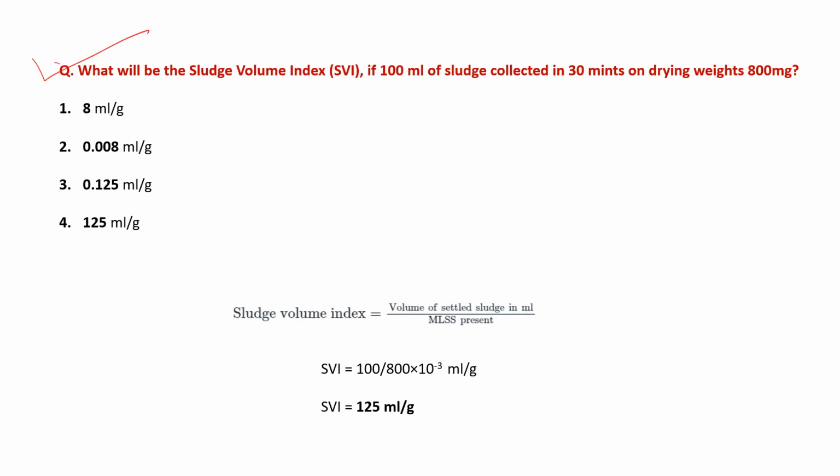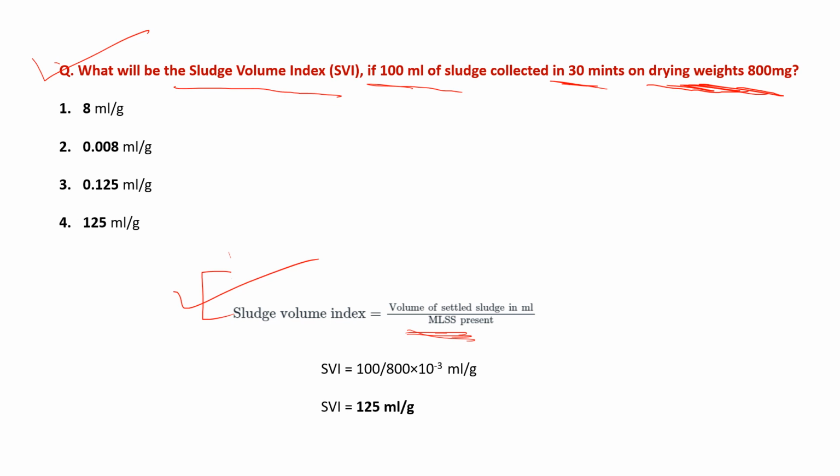So this is a numerical question. What will be the sludge volume index, SVI, if the 100 ml of sludge is collected in the 30 minutes, on dry weight basis 800 milligram? Okay, so the sludge volume index is calculated by this formula. Volume of settled sludge in ml, that is 100, and the MLSS percentage, mixed liquor suspended solids, that is 800 milligram.